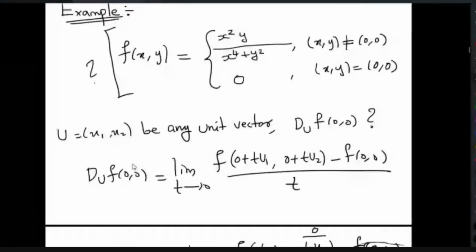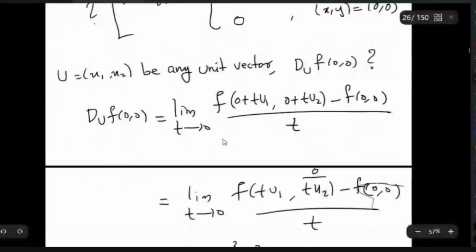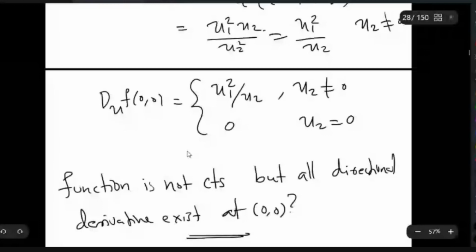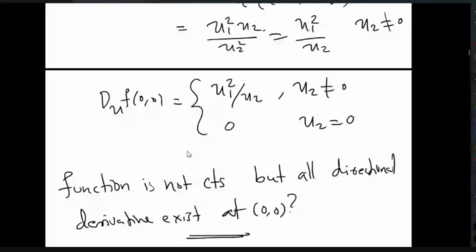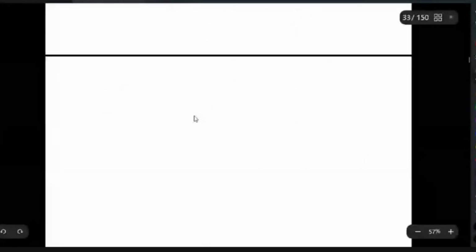So there is no connection between continuity and directional derivative. The function can be continuous, but the directional derivative does not exist. And the function need not be continuous, but still the directional derivative can exist. So both cases have some functions. Okay. Now